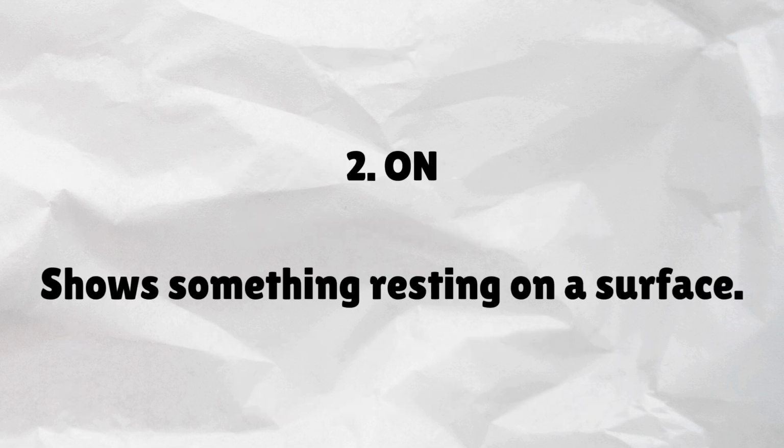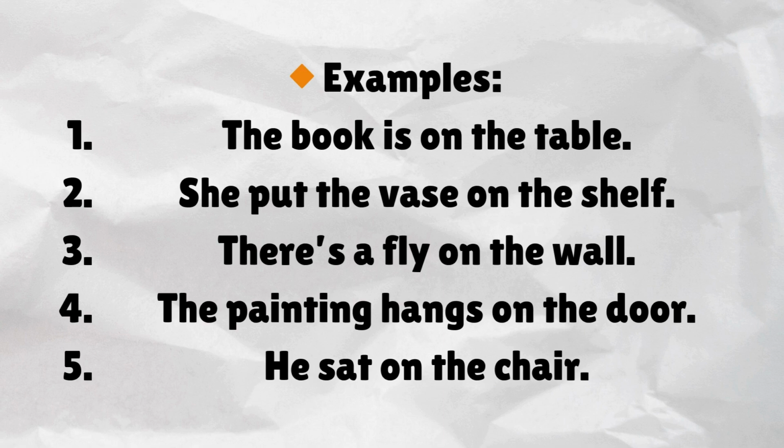On. Shows something resting on a surface. Examples. The book is on the table. She put the vase on the shelf. There's a fly on the wall. The painting hangs on the door. He sat on the chair.